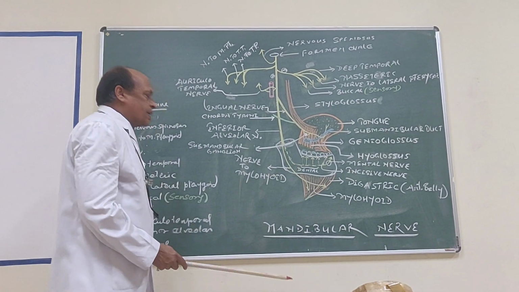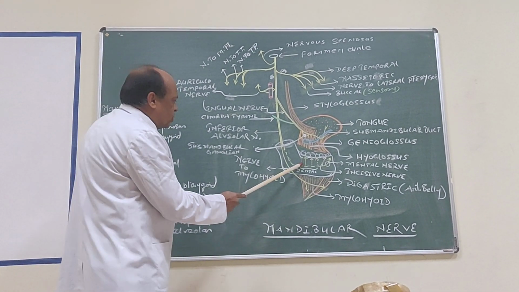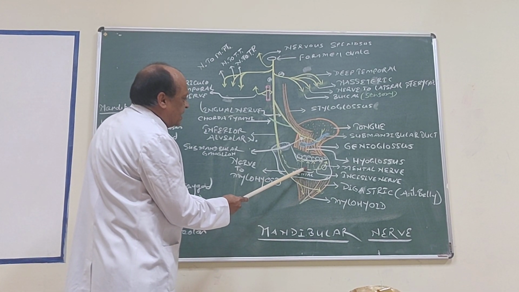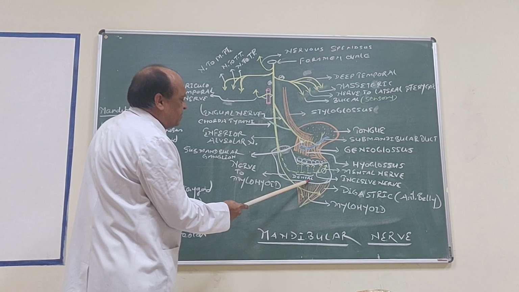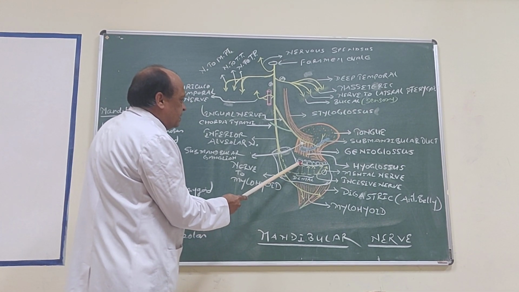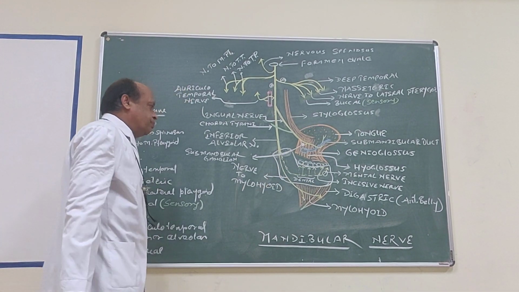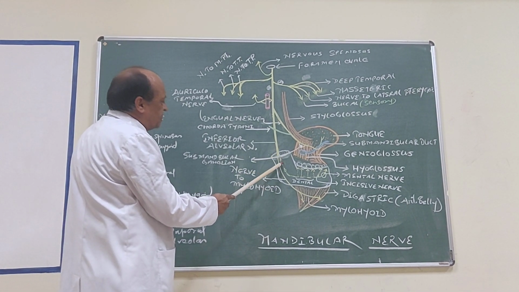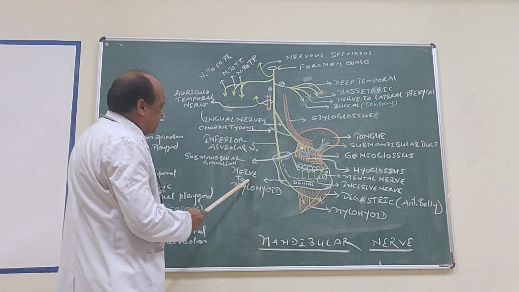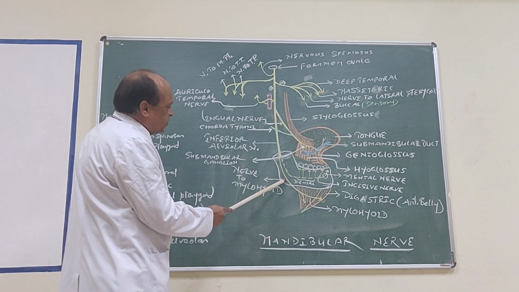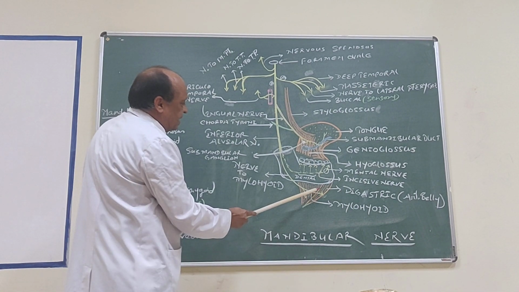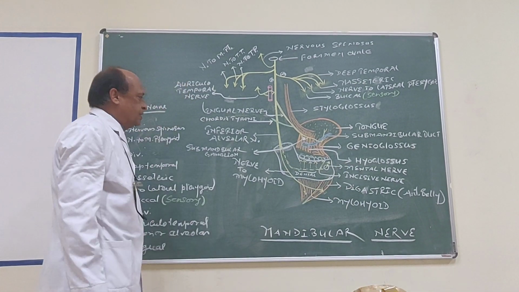and canine. Few more branches arise while this nerve is running in the mandibular canal. These branches are dental branches, which supply 3 molars and 2 premolar teeth. Now before it enters into the mandibular foramen, it gives branch nerve to mylohyoid. I am running this probe, and nerve to mylohyoid supplies mylohyoid muscle and anterior belly of digastric.